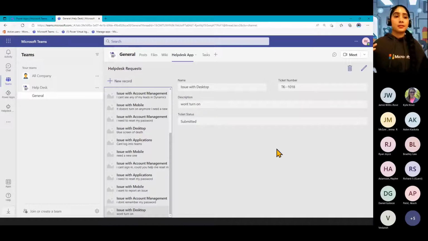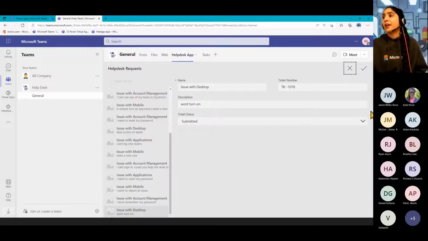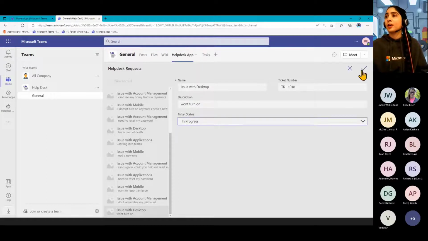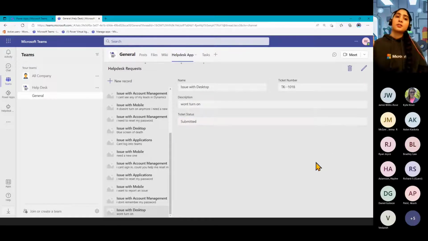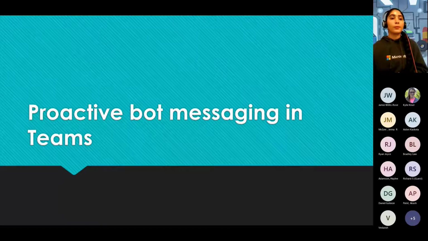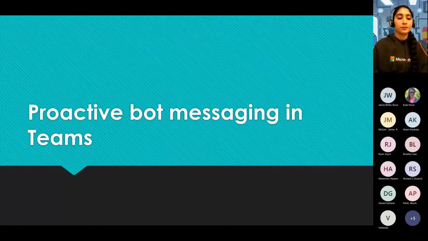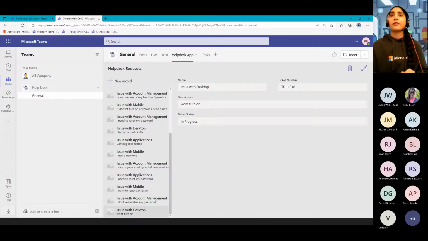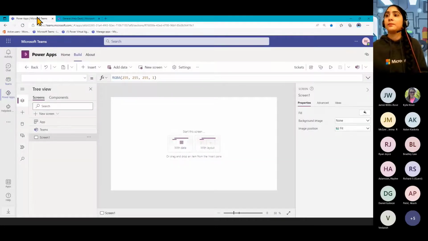So as someone working on this ticket, we have this ticket status that's there. If I'm working on it, I might say yes, now it's in progress and submit that. This proactive bot messaging is going to notify me to tell me that my ticket is now in progress. And we should get a notification for that come through shortly. I'll just wait while that comes through. Let's see if this one wants to load.